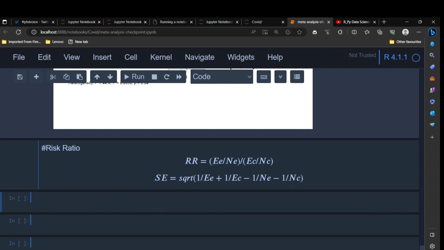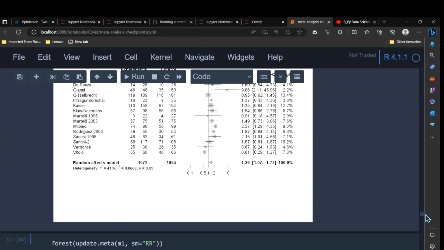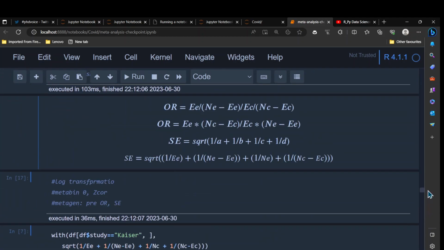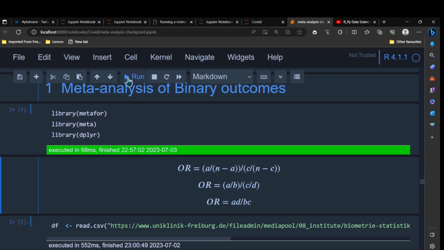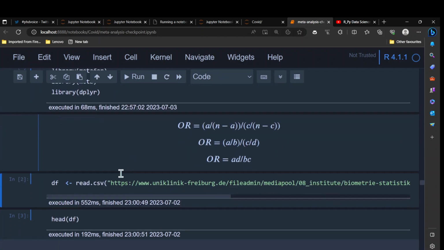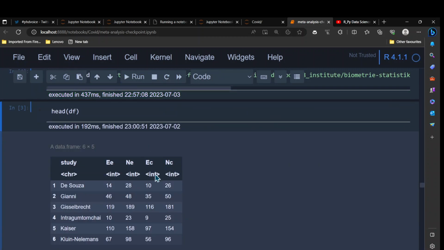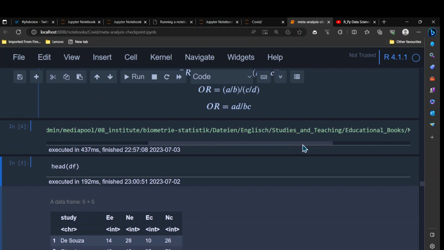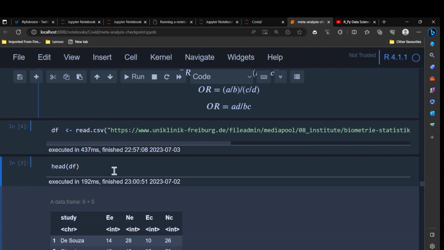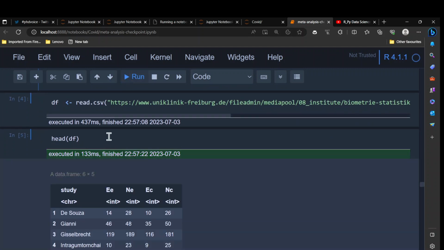Yeah, so we will go up and reproduce the things that we have done last time. Let me reload some of the libraries. These are the libraries that we need: meta4, in case we need some of its functions, but we will mainly use meta and dplyr. I will rerun this code, and then I will simply load the data. We will use the same data set, which is from the meta-analysis in R book. I will probably put the link in the description of the video if anybody wants it. And let's have a look at how the data looks.